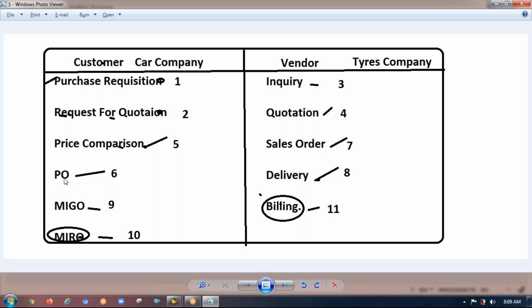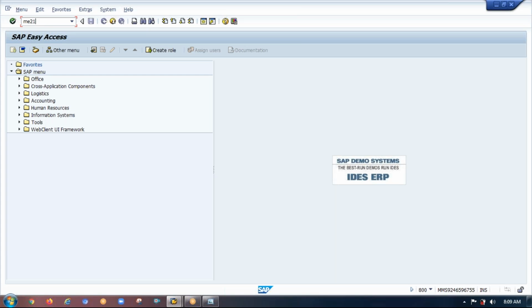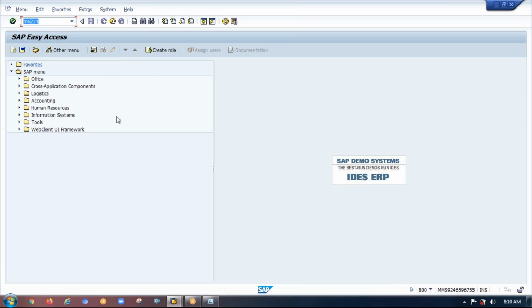And one more thing, PO, purchase order. Let me go back. Let me open PO. See, something I'm typing here, right? Only here you can type something. Nothing else is editable here. We call this box the T code command prompt, the same way we run a command prompt.